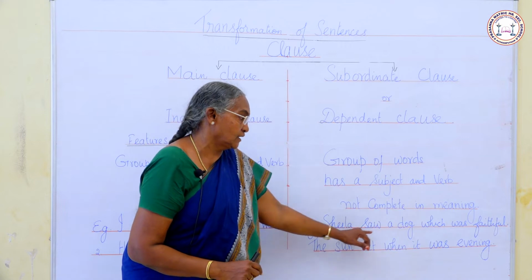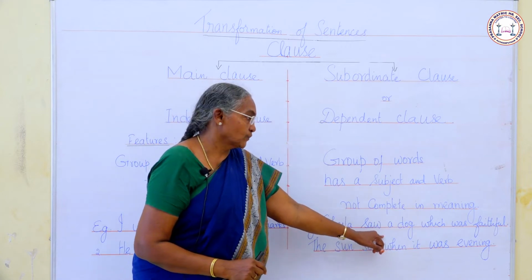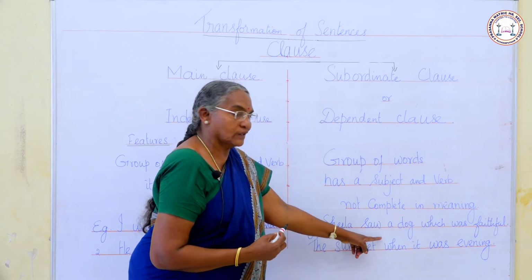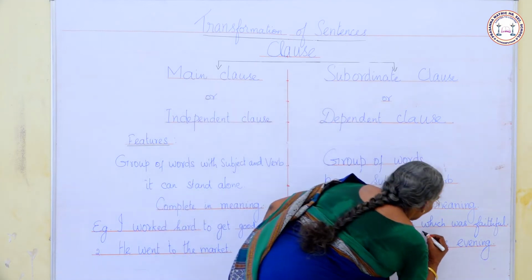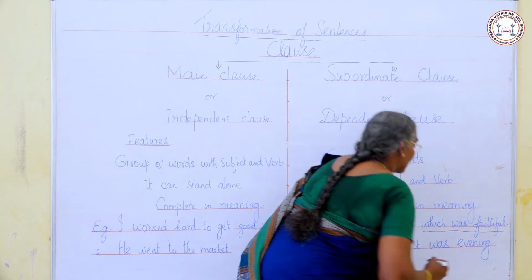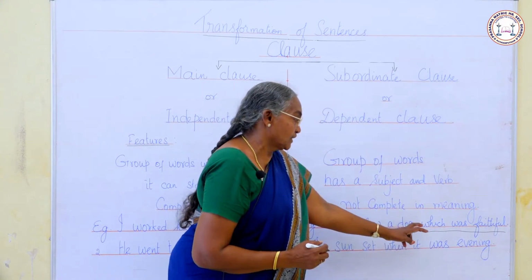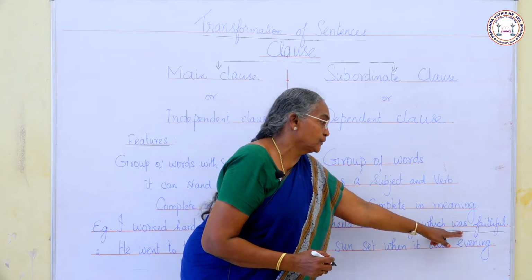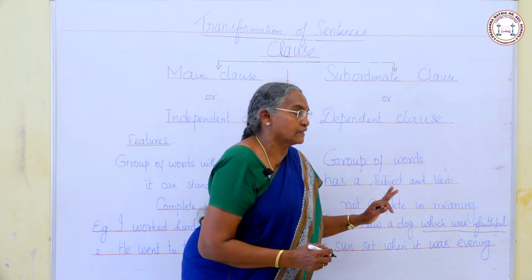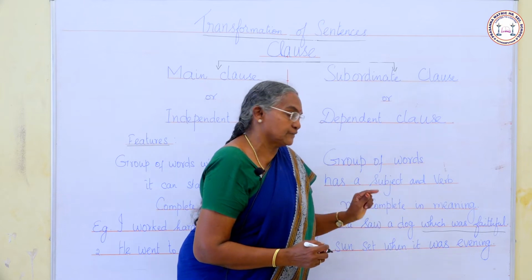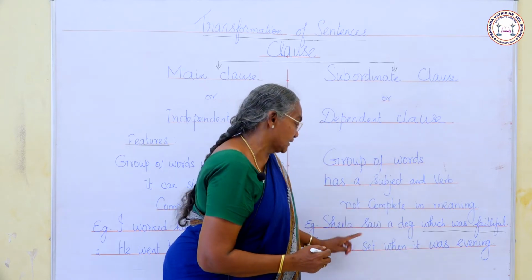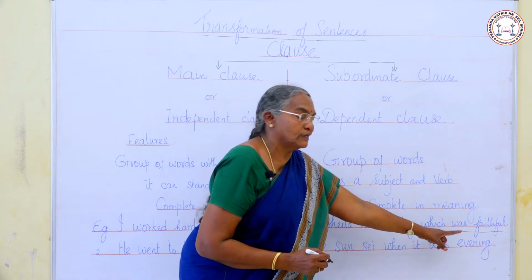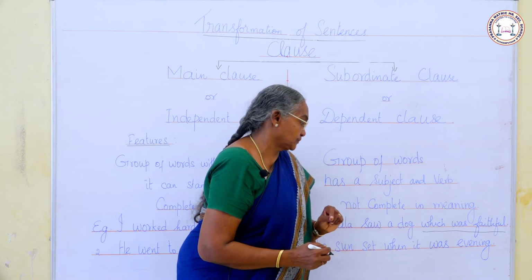Example: Sheila saw a dog which was faithful. Which was faithful, it is a subordinate clause here. Here we can see a subject and verb, but it is not complete in sense. For completion of sense, it depends upon this main clause. Sheila saw a dog. Which was faithful, it is the subordinate clause.